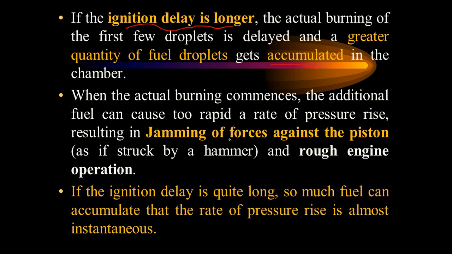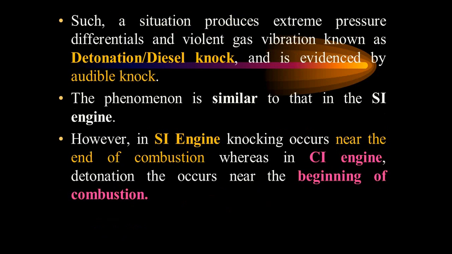And I already told you what happens during this period. Pressure and temperature rise rapidly, and the engine runs roughly. If the ignition delay is quite long, more fuel is accumulated, and during the uncontrolled combustion, pressure and temperature rise rapidly, and that invites detonation.